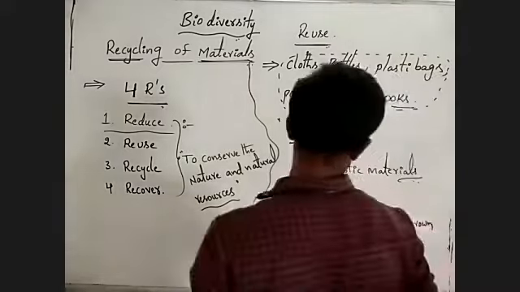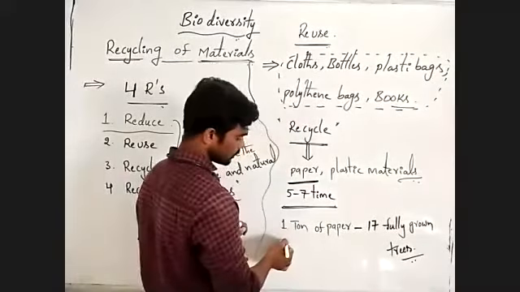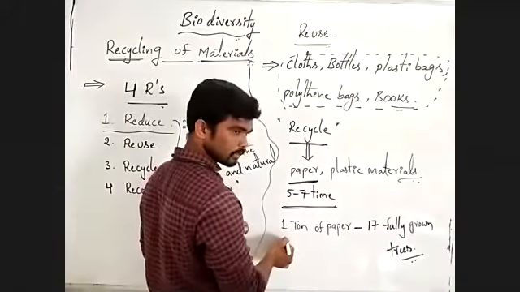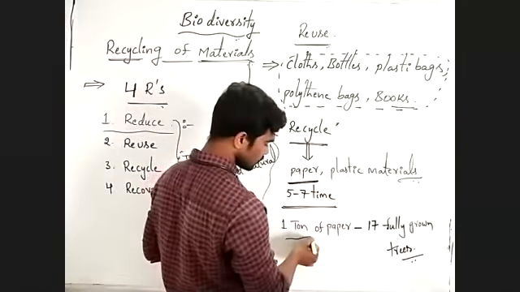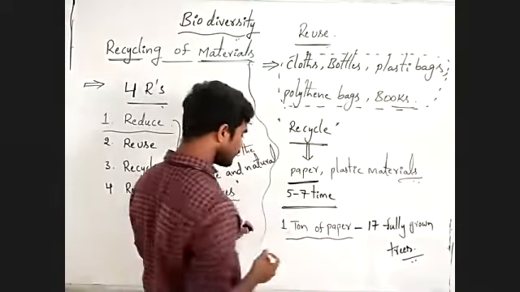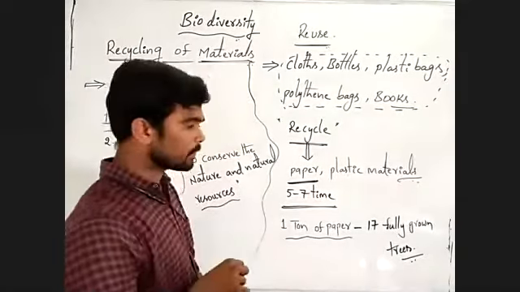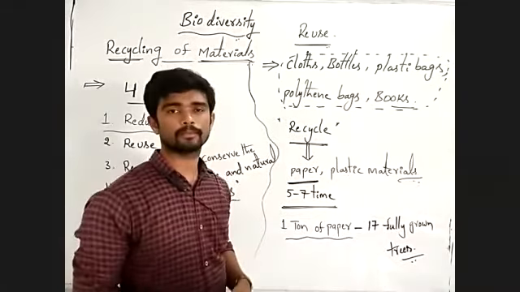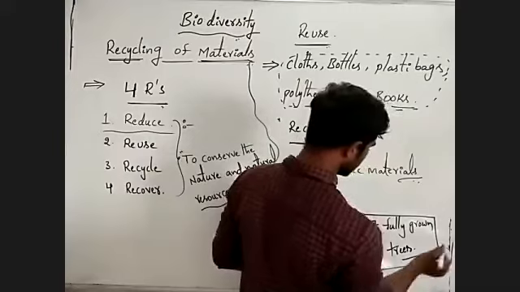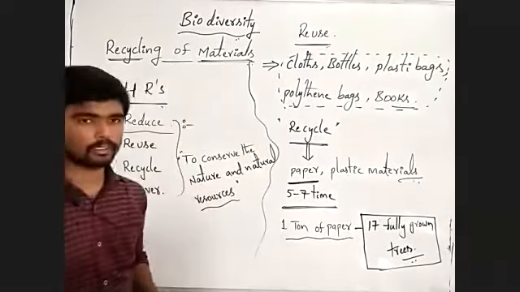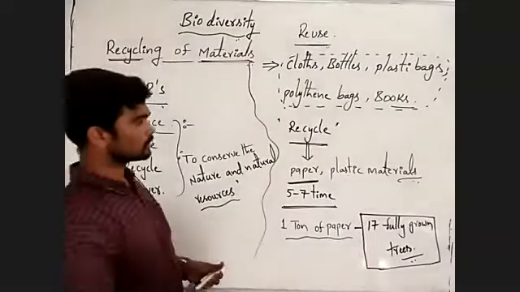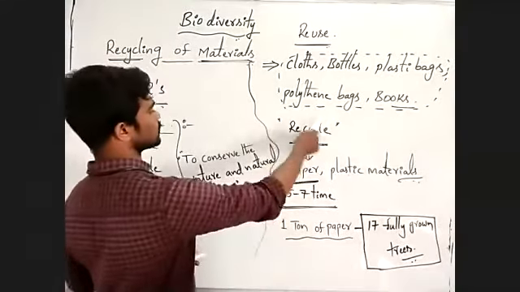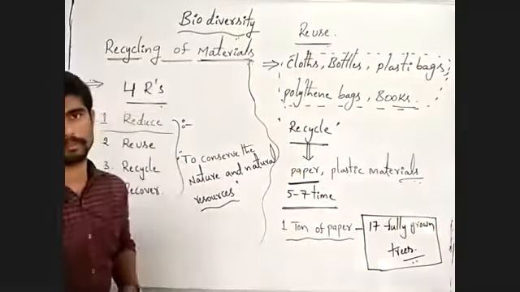Understanding? Means if we can recycle 1 ton of paper, we can save 17 grown trees in the nature. That is why recycle is also a very important one.